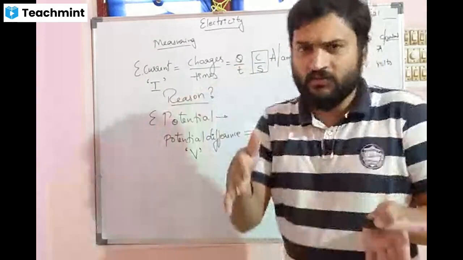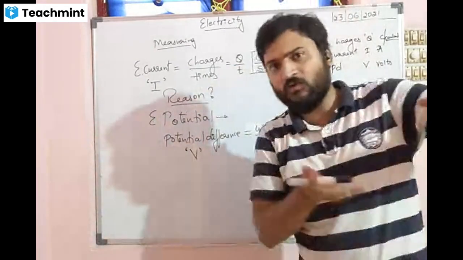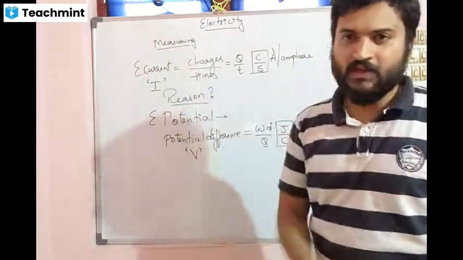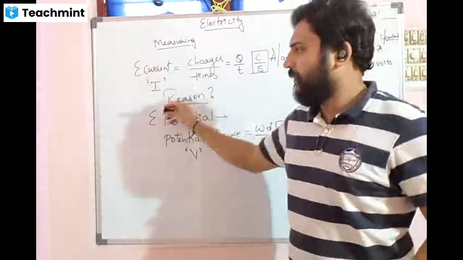Just like there is water current. Have you heard of water current? Flowing water is called water current. Flowing charges is called electric current, and it is denoted by I.